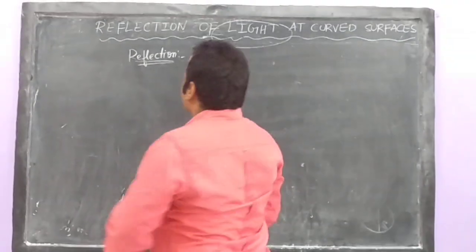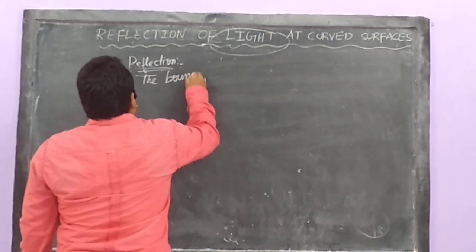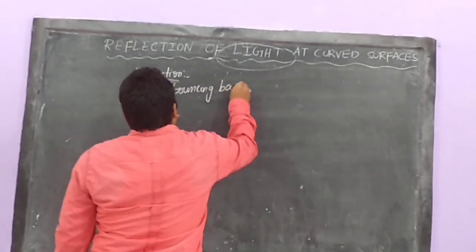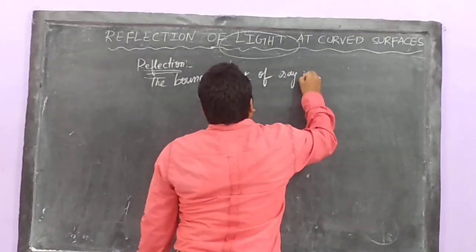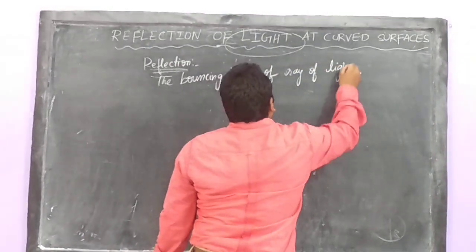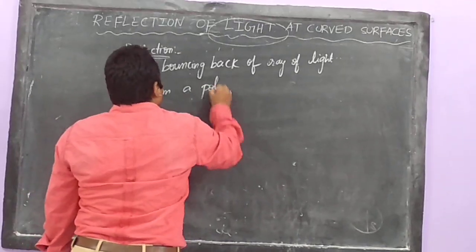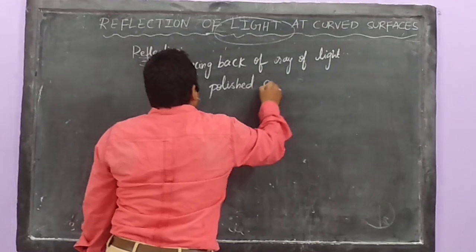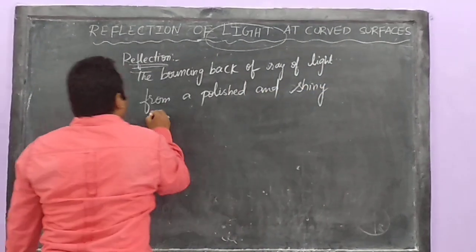So my students, what is reflection? Reflection is nothing but the bouncing back of rays of light from a polished and shiny surface. What do you mean by polished and shiny surface?